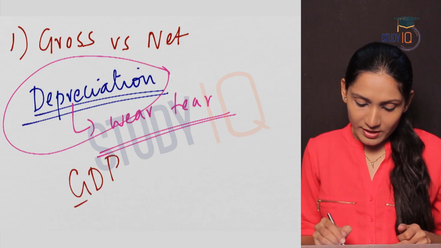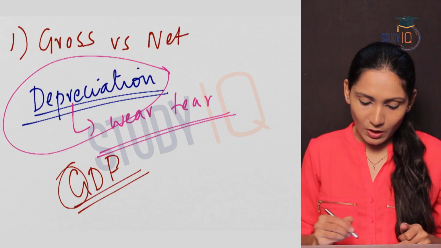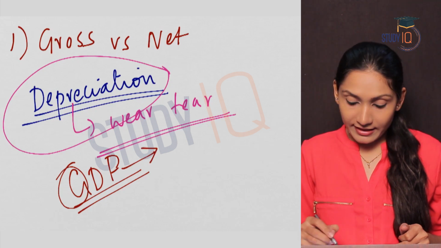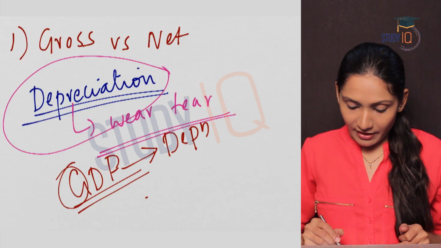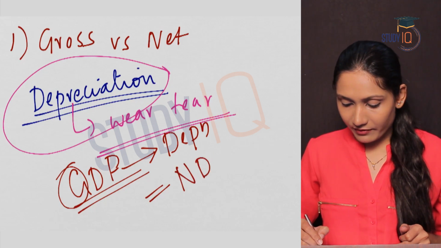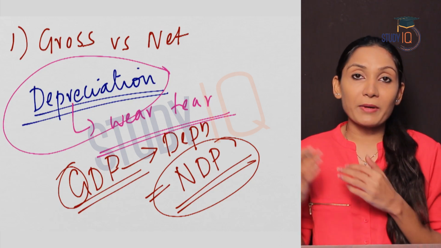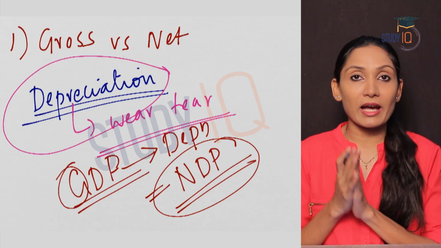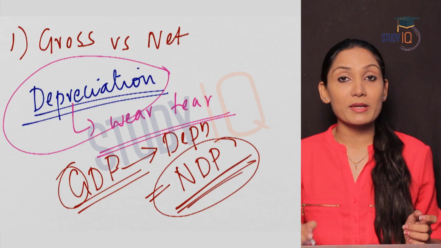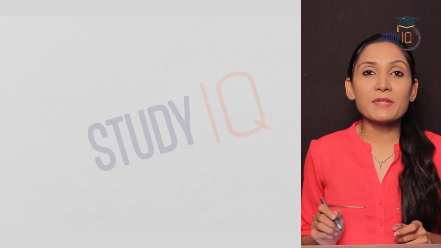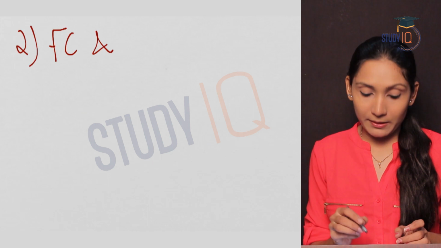And we have already seen what is GDP. GDP is gross domestic product. So it is a gross concept. And if we deduct depreciation from GDP, we will arrive at NDP, which is net domestic product. NDP is nothing but depreciation deducted from GDP. Next concept is factor cost and market price.